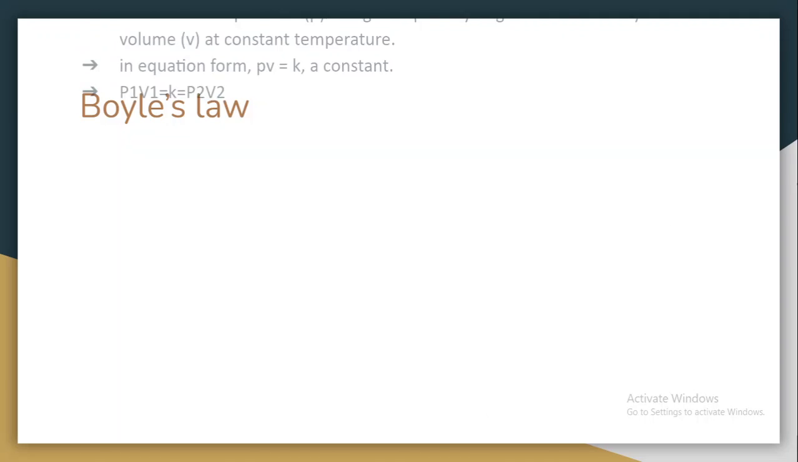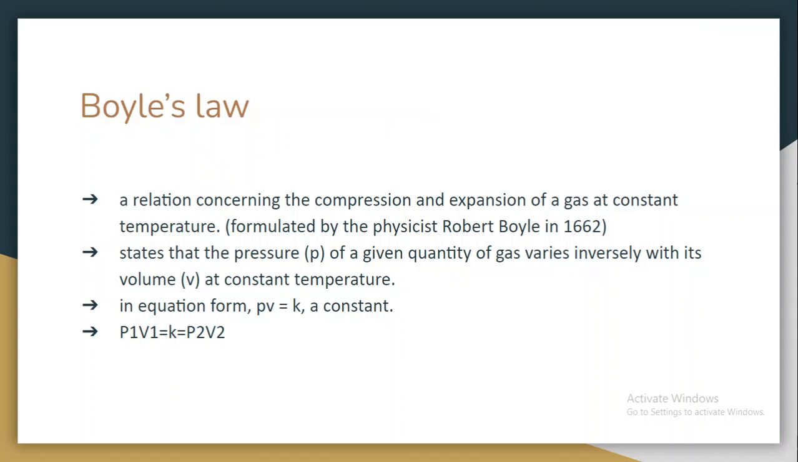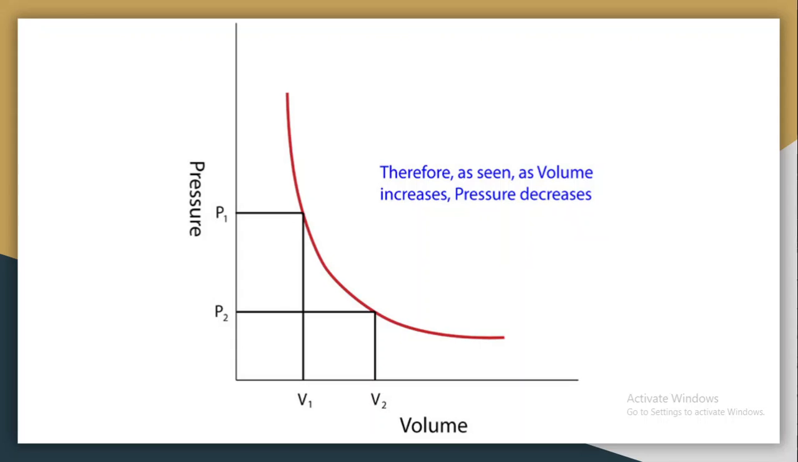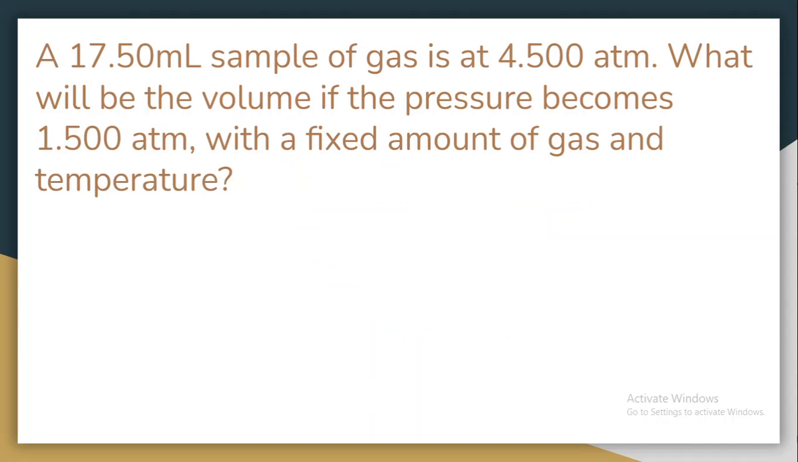The first law we're going to discuss is Boyle's law. It's a relation concerning the compression and expansion of a gas at constant temperature. It states that the pressure of a given quantity of gas varies inversely with its volume at constant temperature. In equation form, pressure times volume is equal to K, which is a constant. In another way, the initial pressure times the initial volume, equal to K, a constant, equals the final pressure times the final volume. As seen in the graph, as volume increases, pressure decreases.